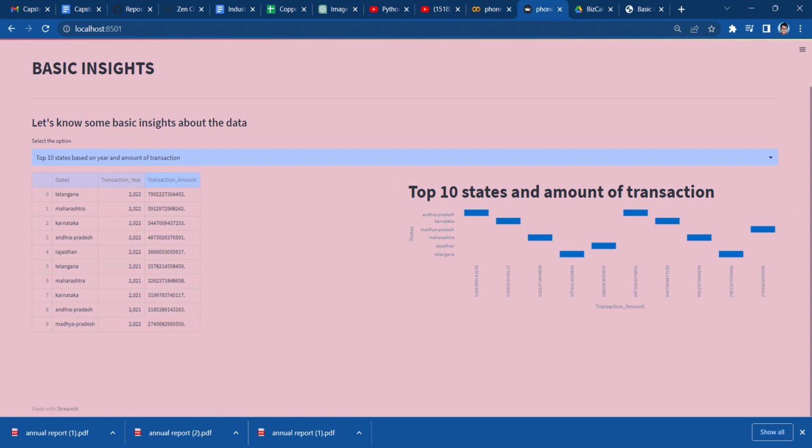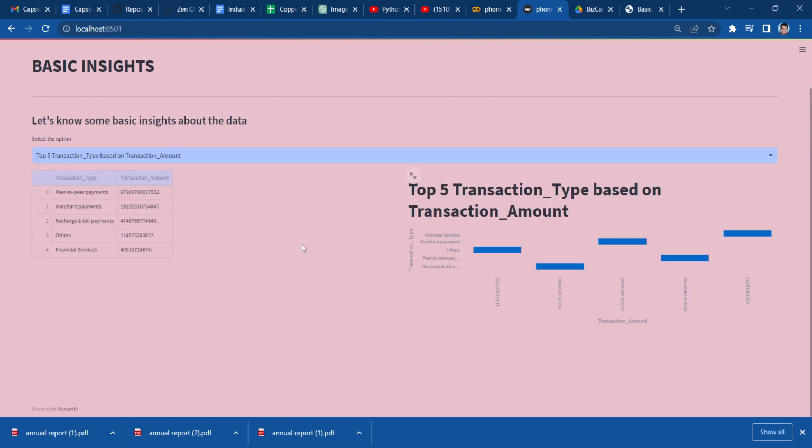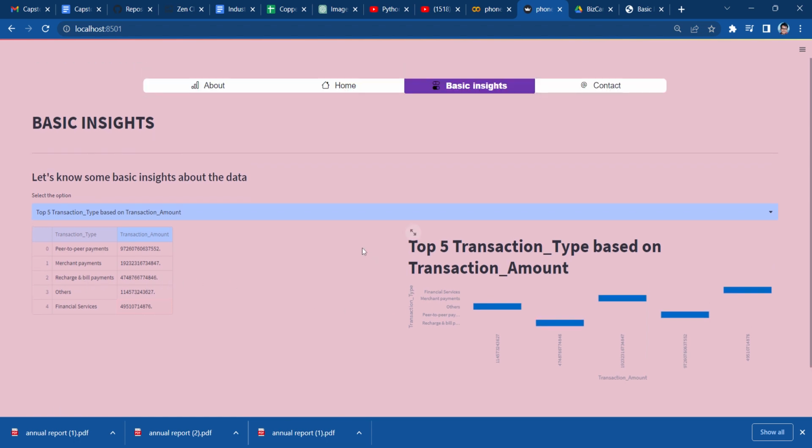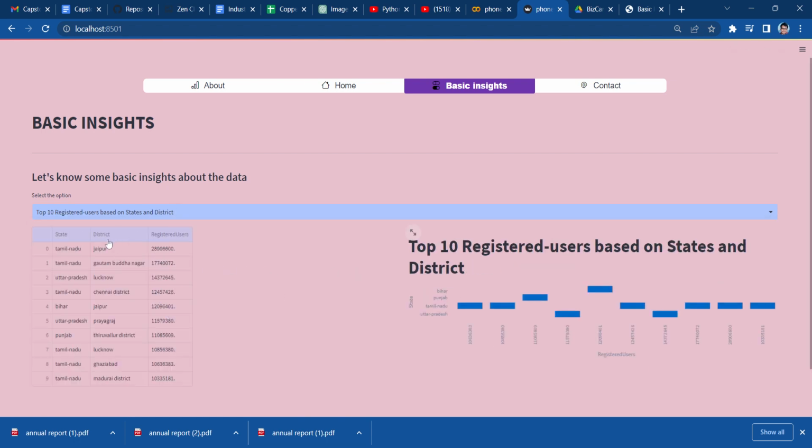Also, you can visualize the data, and there are the top five transaction modes where transactions happen. Like peer to peer is the topmost payment method, and financial services are the lowest method, and others. Then after that, recharge and bill payments, and the next is the top 10 registered users based on state and district. So there are different states in which different districts are available where the number of registered users is shown.